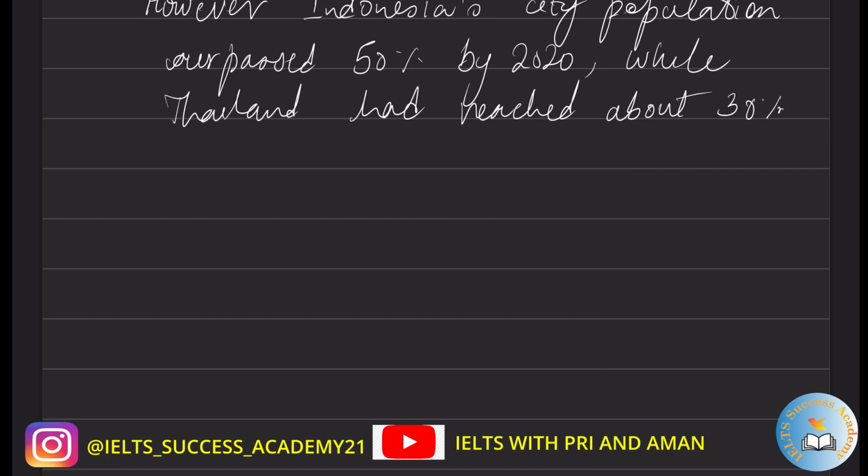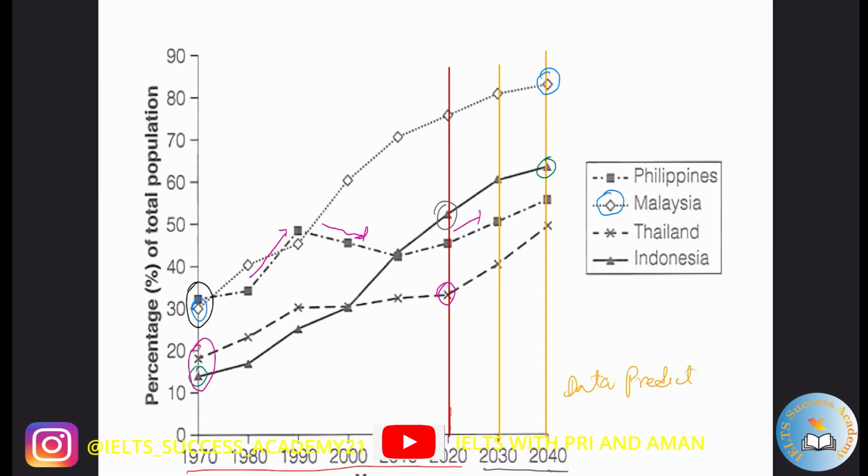Now let's look into the future. Looking at all the countries, we can safely say that the percentage of people living in cities will increase. Let's start with Philippines first. In 2020 it was around 40%, and it will increase to around 50%. The same case goes for Malaysia. It was around 75% and will increase to above 80%. With Thailand, it started at around 30% and will increase by 2040 to 40%. While for Indonesia, the same trend will continue. We had around 50% and this will increase up to around 60%.